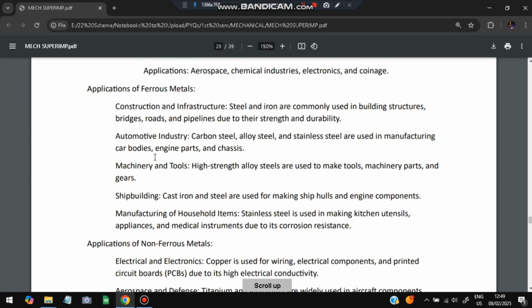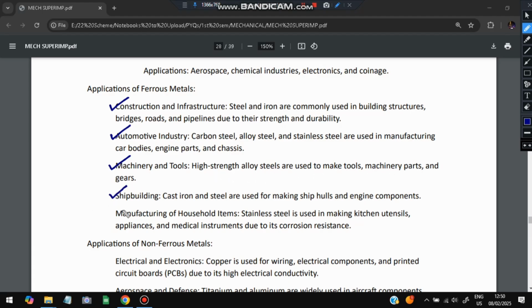But for now, the applications of ferrous and non-ferrous materials. In ferrous materials, what are the applications? Construction and infrastructure: steel and iron are used to build structures. Automotive industry: it can be used to create car body parts, engines and chassis. Next is machinery and tools, to create high strength tensile materials. Alloy steels are used to make tools and machinery parts.